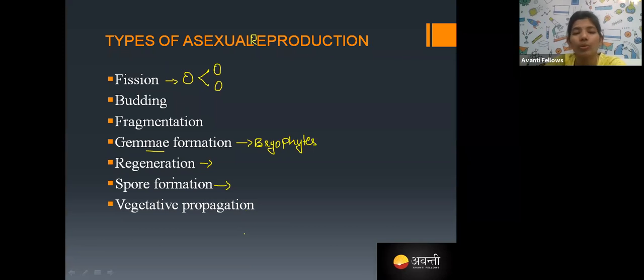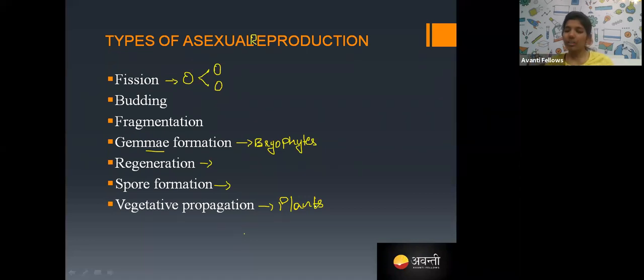Yes, in planaria also you can see regeneration. And vegetative propagation, especially you will see this in plants. In plants there is a flower, right? And apart from the flower you can also see the stem, root, leaves.